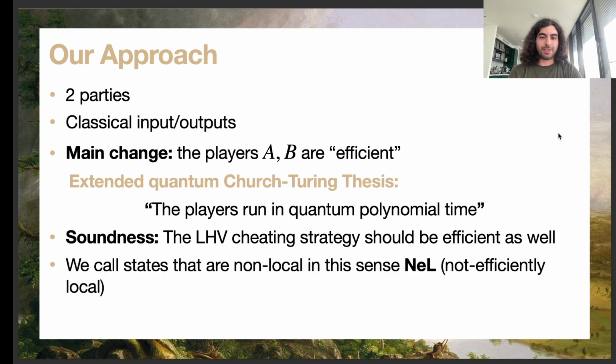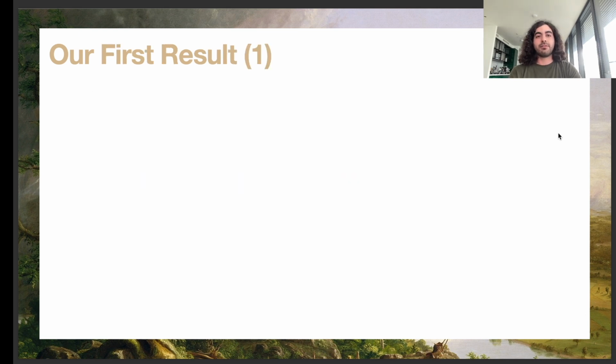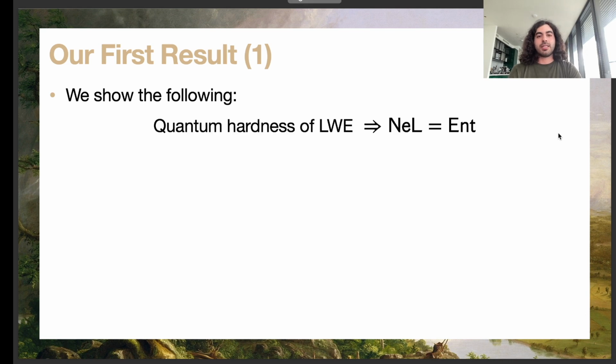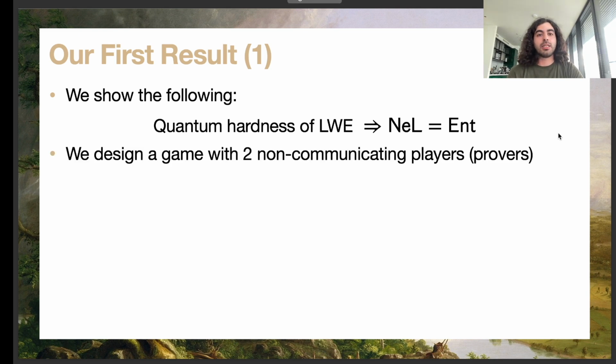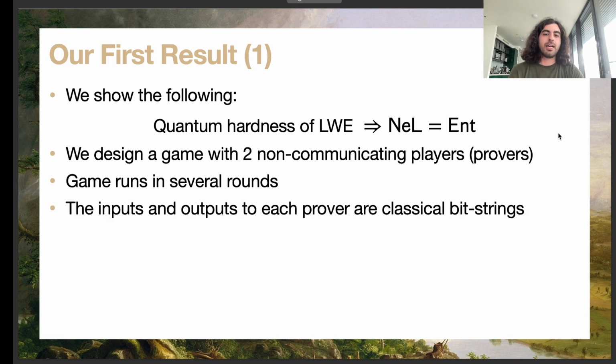We give this definition of non-locality a name, and we call such states not efficiently local, or NEL for short. So what is the first result that we show? We show that under the assumption that LWE is hard to solve by quantum computers, all entangled states are actually non-local with this new notion. And we have an operational proof, meaning that we describe a game with 2 players, but the game runs in several rounds instead of a single question and a single answer, and the inputs and outputs of each prover are classical.